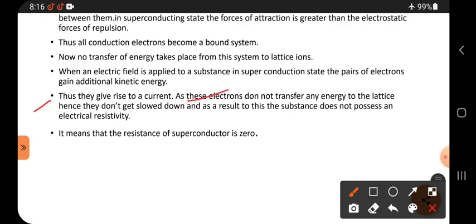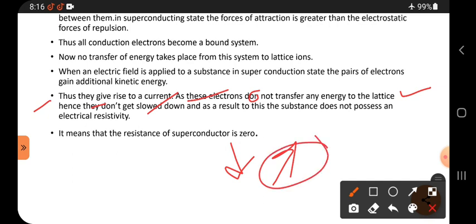These electrons do not transfer any energy to the lattice, hence they do not slow down. When they slow down, resistance increases, but here resistance is zero.